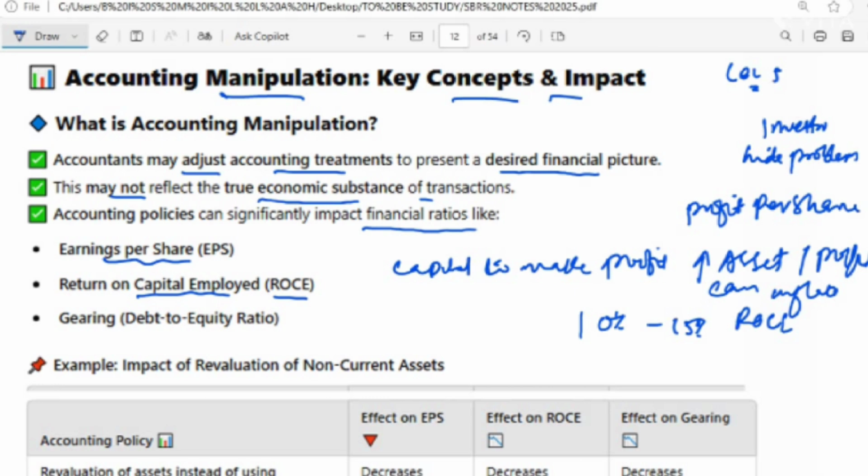For example, a firm hides 5 million in loans, dropping the gearing ratio from one percentage to another, which means it will lower the gearing ratio. And when the gearing ratio is lower, the investor will be tricked into thinking this company is not risky. When you present the actual position of the debt, it will seem like your company is risky, and the investor will not invest in your company, right? Now let's move on.